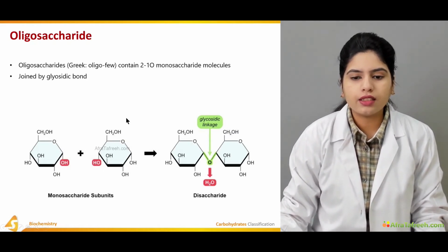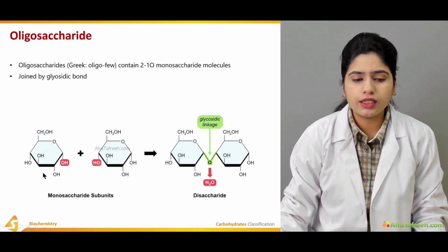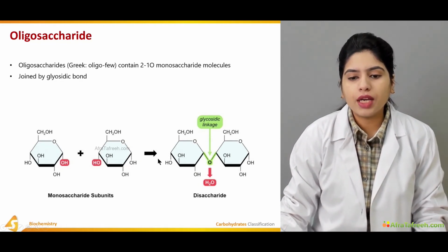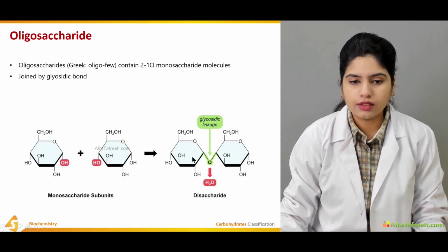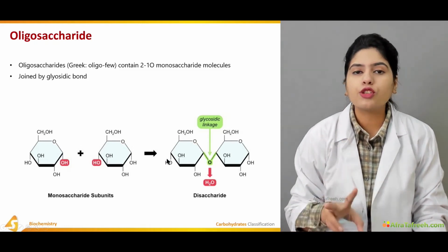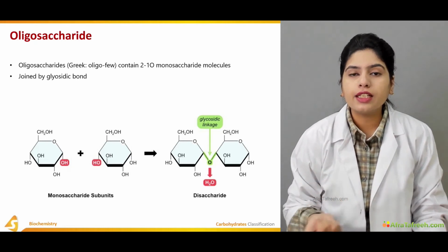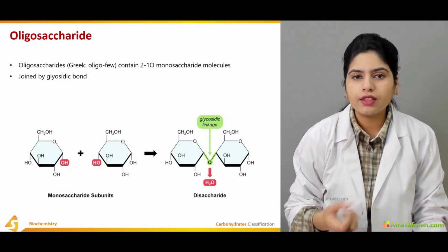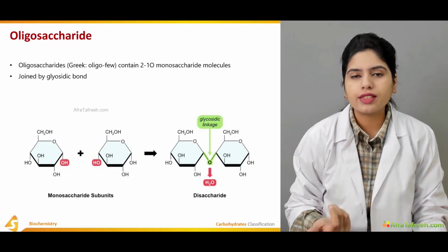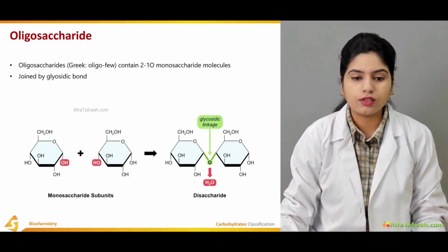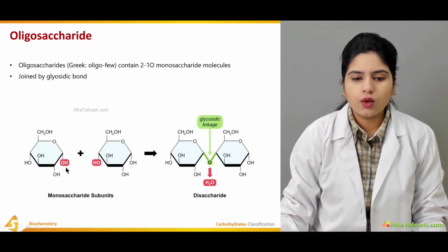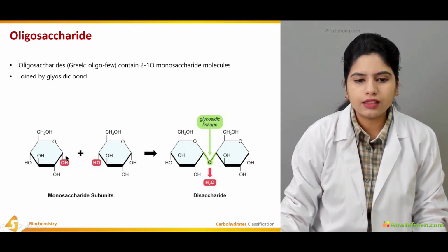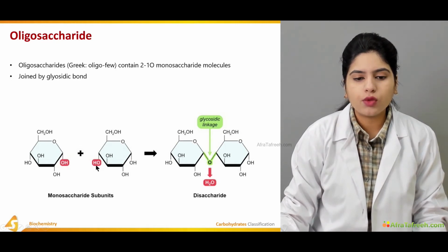Here you can see the structure of 2 monosaccharides that combine with each other to form a disaccharide. If there is a combination of 2 monosaccharides, the resulting oligosaccharide is known as a disaccharide. In case of 3, it will be a trisaccharide, then tetrasaccharide, and so on. Now, how will these monosaccharides combine? Basically, the hydroxyl groups present on the carbon atoms interact with each other.